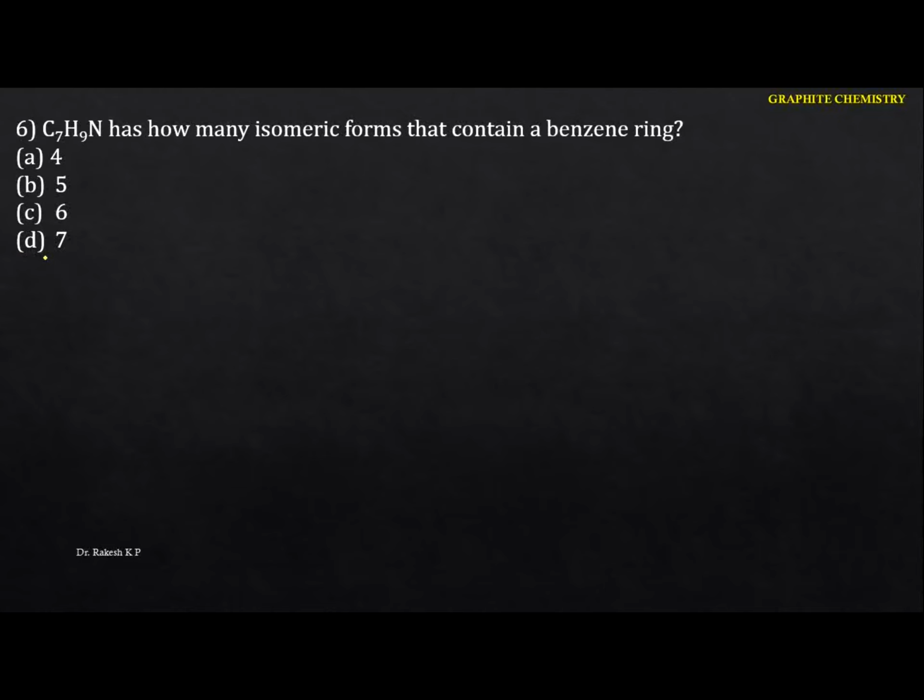C7H9N has how many isomeric forms that contain the benzene ring? Here they have given the benzene ring, so the formula is C7H9N. Let me take the benzene ring, because they have already indicated that it has to contain the benzene ring. I'm going to write the benzene ring here.